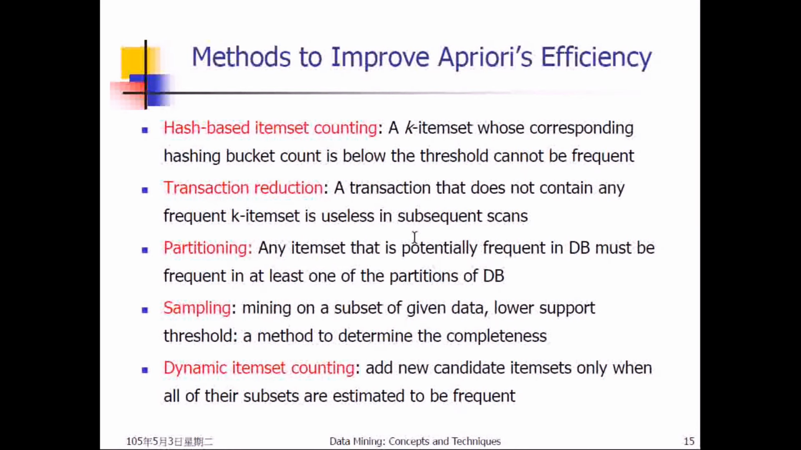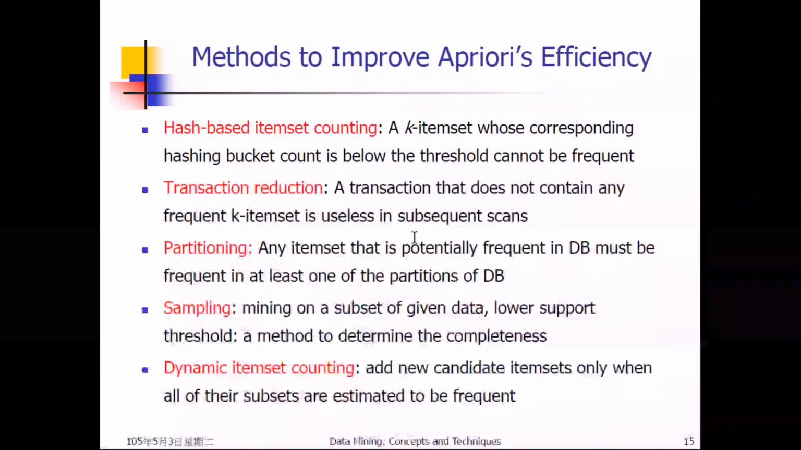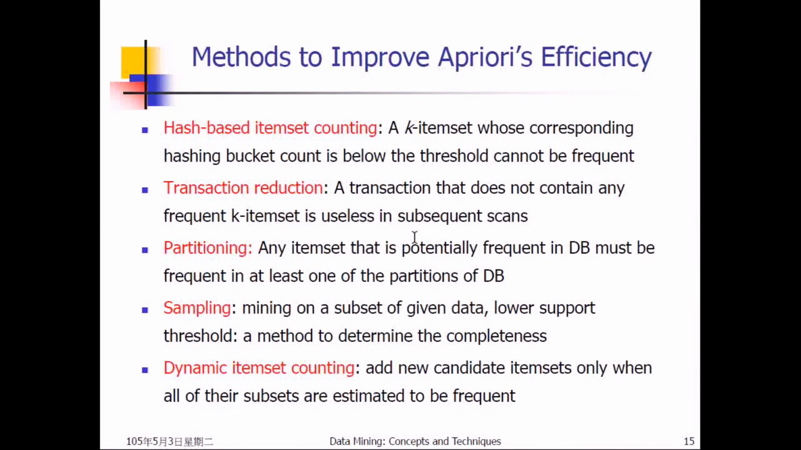Okay, the methods to improve Apriori efficiency. The first one is using hash-based item set counting. It means a k-item set whose corresponding hashing bucket count is below the threshold cannot be frequent. Basically, this concept comes from the Apriori principle. It means any frequent item set's subsets should also be frequent. Okay. The next one is transaction reduction.